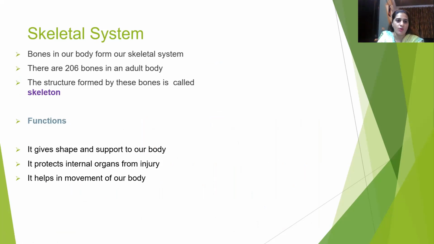The skeletal system consists of bones. How many bones are present in our body? Yes, 206 bones are present in an adult body. The structure formed by these bones is called the skeleton. Now, what are the functions of the skeleton? It gives shape and support to our body. If we did not have a skeleton, our body would not have any particular or defined shape. It protects the internal organs from injury. It helps in the movement of our body.